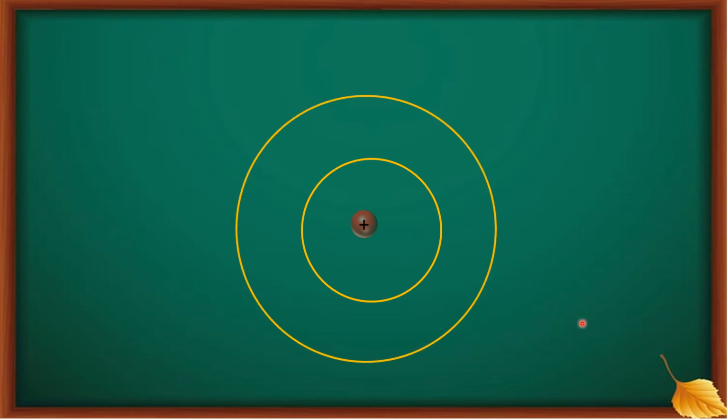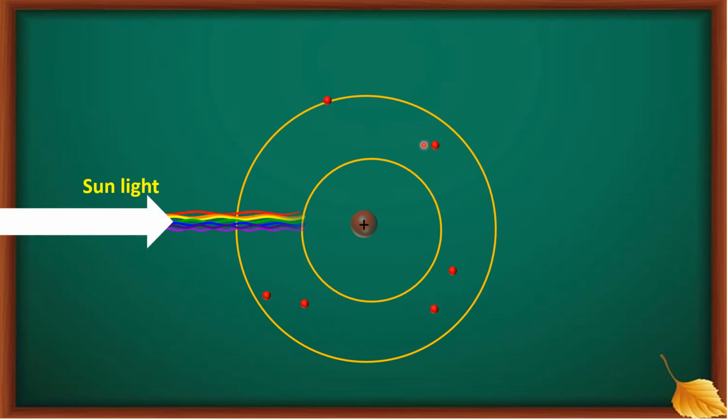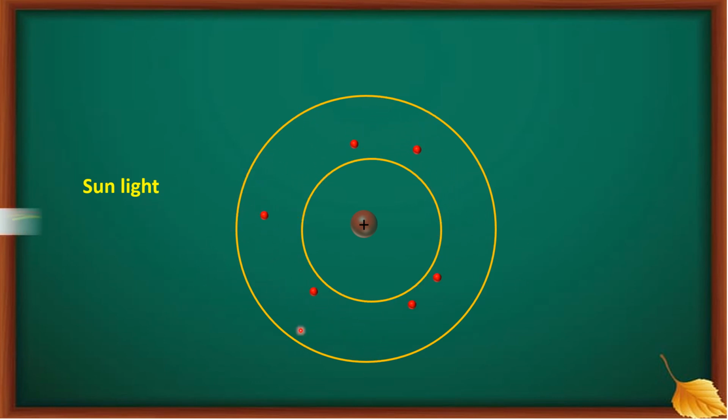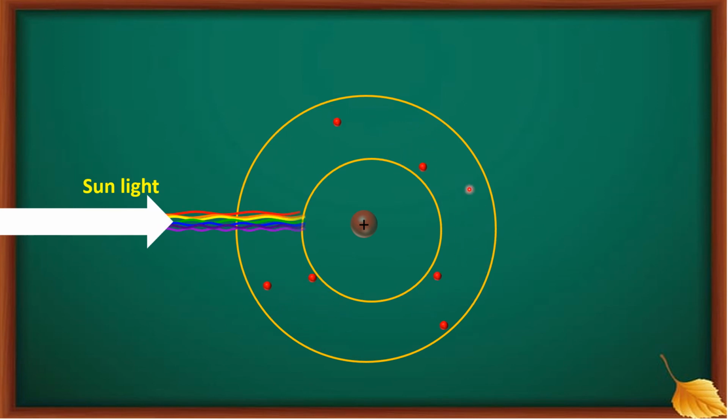You can see here. Say this is a nitrogen molecule or oxygen molecule, and here are the electrons revolving around the nucleus of nitrogen or oxygen, incident light, and here these electrons are vibrating because the molecule is exposed to sunlight, and the size of this molecule is comparable with the size of the wavelength of blue light.